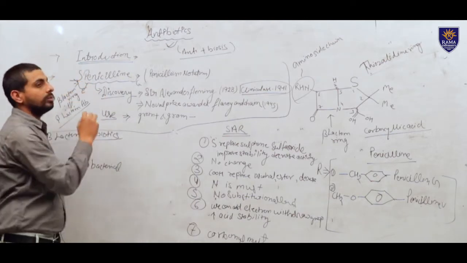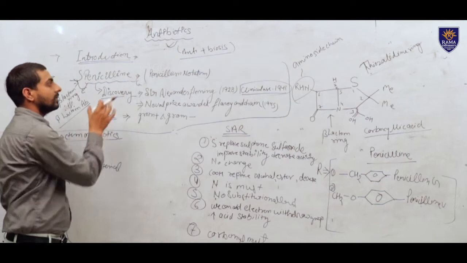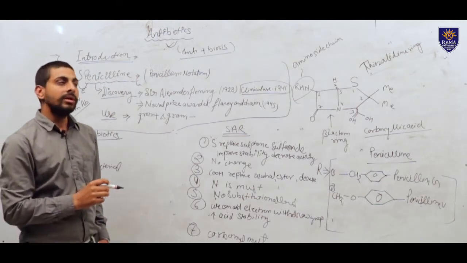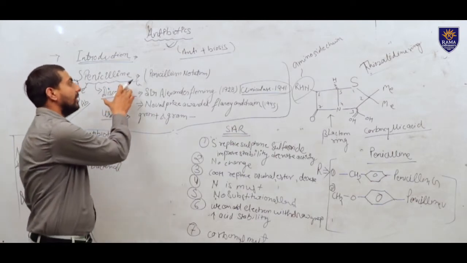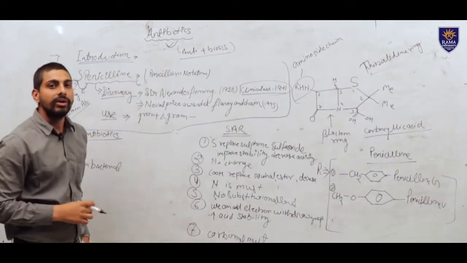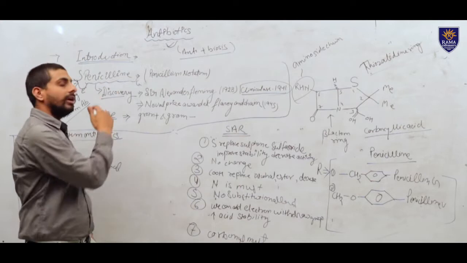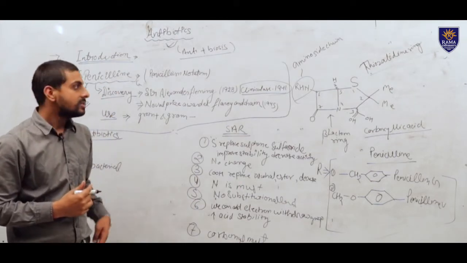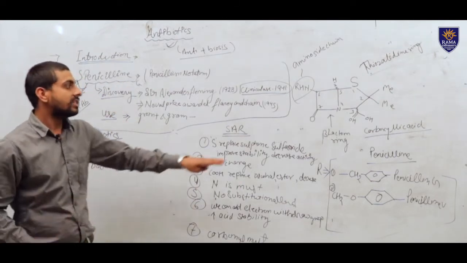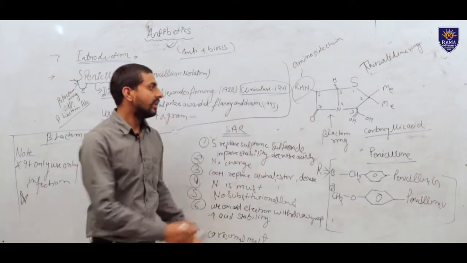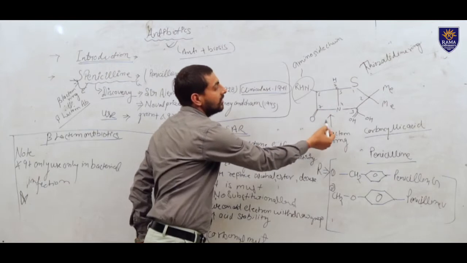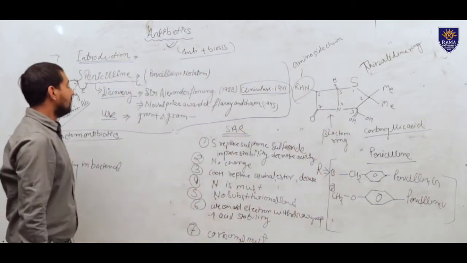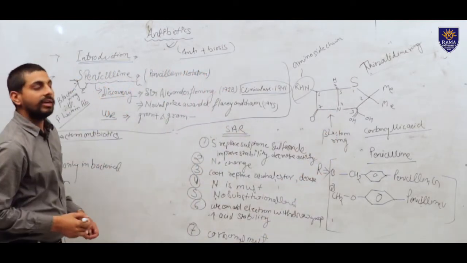And now we are going to discuss all about penicillin. So penicillin is a beta-lactam antibiotic. It is a part of the antibiotics, that is a beta-lactam antibiotic. Why are we calling it a beta-lactam antibiotic? Because when we see the structure of penicillin, we will find that it has the beta-lactam ring. This is the beta-lactam ring. So we can call penicillin a beta-lactam antibiotic.